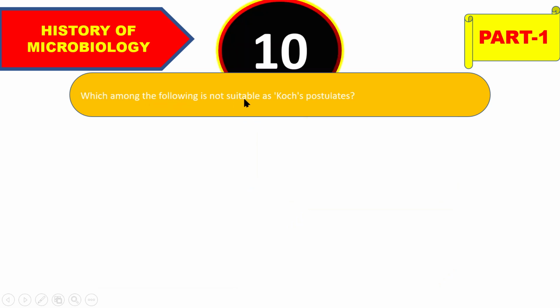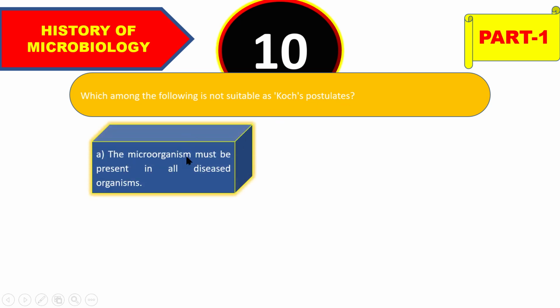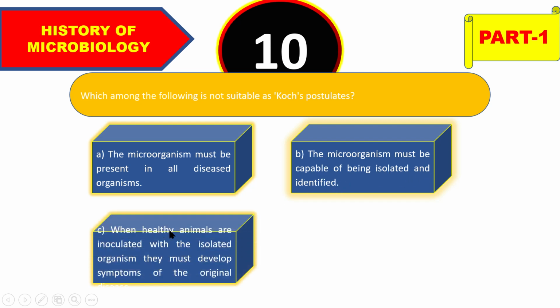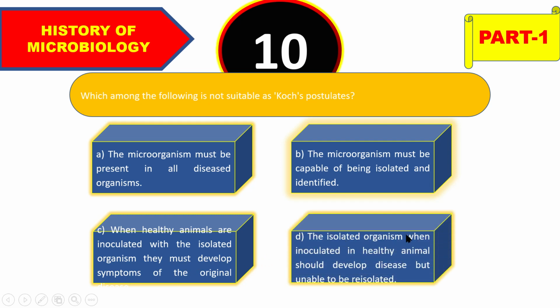Which among the following is not suitable as Koch postulate? And the options are: the microorganism must be present in all diseased organisms, the microorganism must be capable of being isolated and identified, when healthy animals are inoculated with the isolated organism, they must develop symptoms of the original disease, or the isolated organism when inoculated in healthy animal should develop disease but unable to be re-isolated.